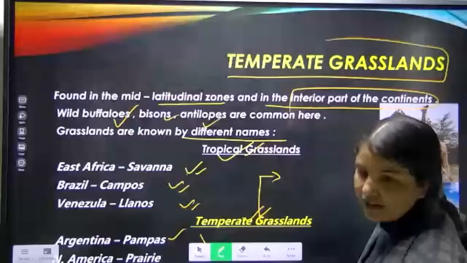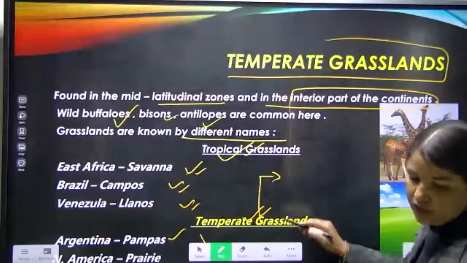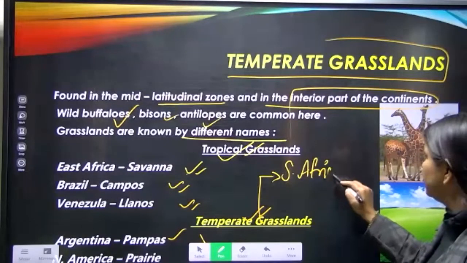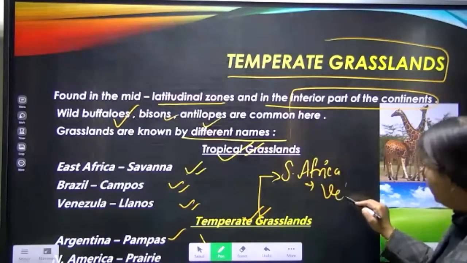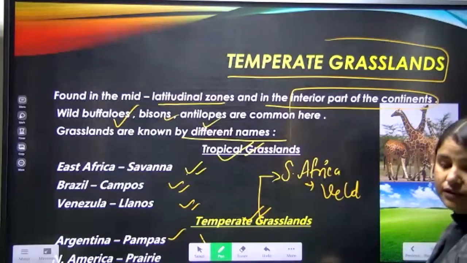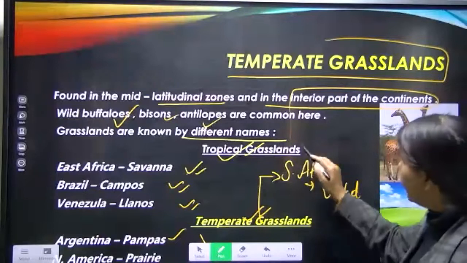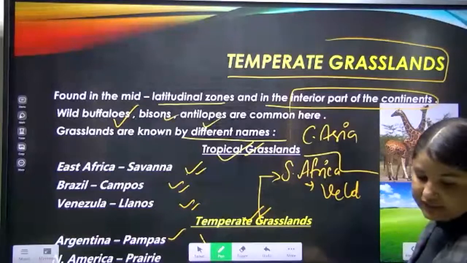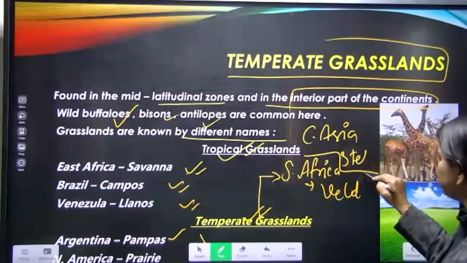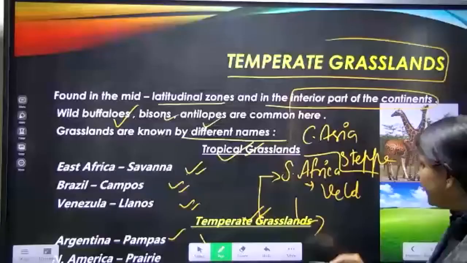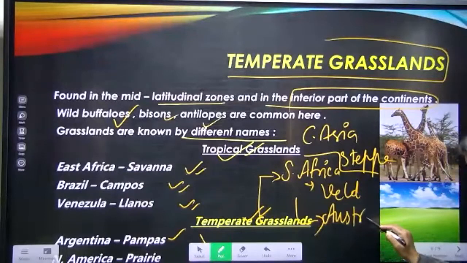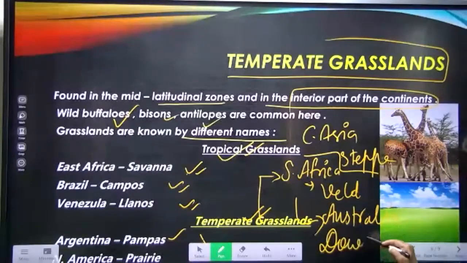And except that, in South Africa, it is known as veld. In Central Asia, the temperate grassland is known as steppe. One more region it is giving over here, and that region is Australia. In Australia, temperate grasslands are known as downs.